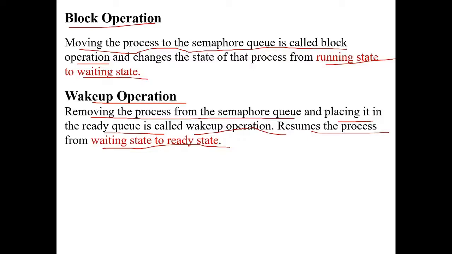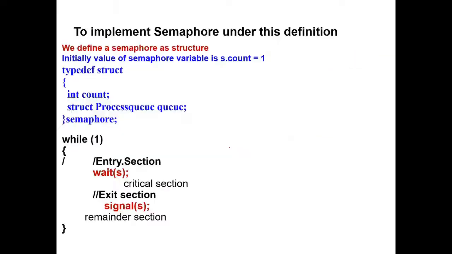When the critical section is unlocked, such processes are removed from the semaphore queue and put back in the ready queue. That is, their state changes from waiting state to ready state. This is done by the wakeup operation. So let us see the code, how we have modified the semaphore code.